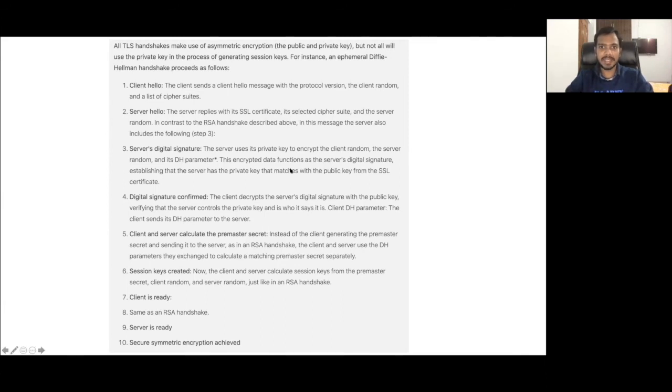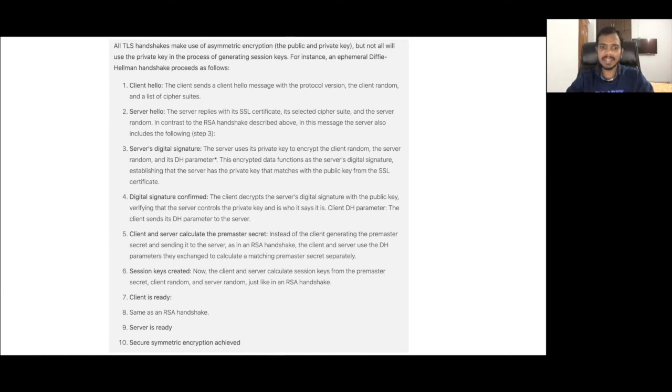So as I have told you right here, in the third step the server has shared the DH parameter basically in the encrypted form. And if you see in the fourth step, the client has also sent the DH parameter to the server. After the sixth step, if session key is created, so private key is created on both the sides. And of course, the client and server calculate session keys from the pre-master secret, client random and server random. Again, they will combine all of these three to obtain a common key, just like RSA handshake.